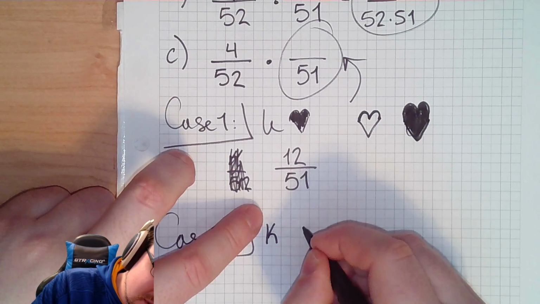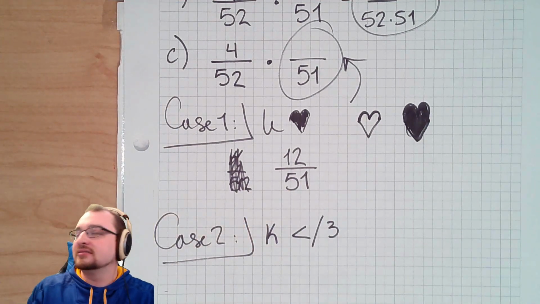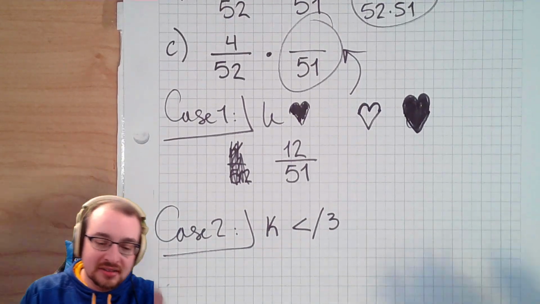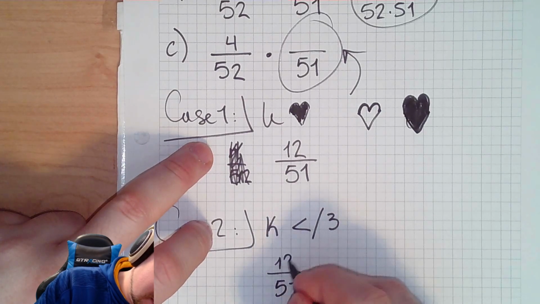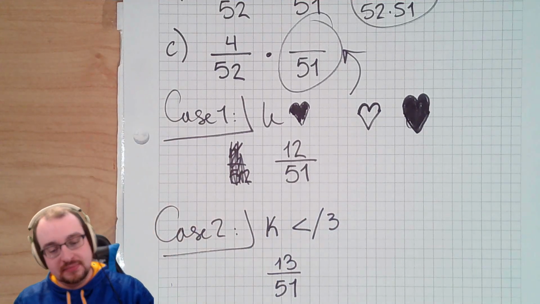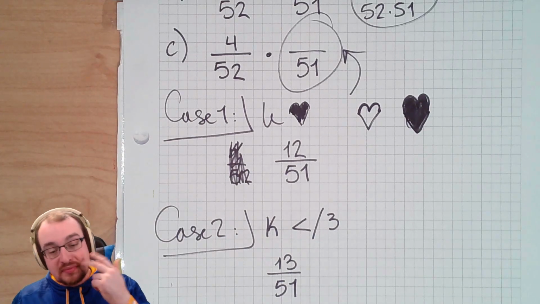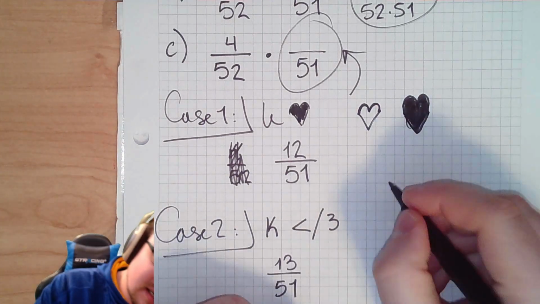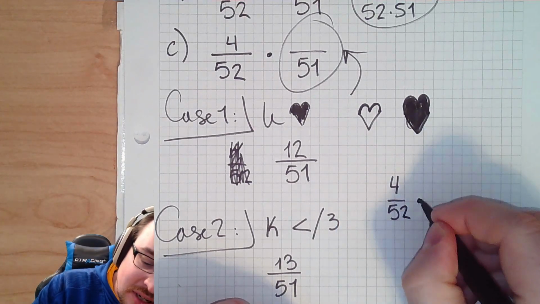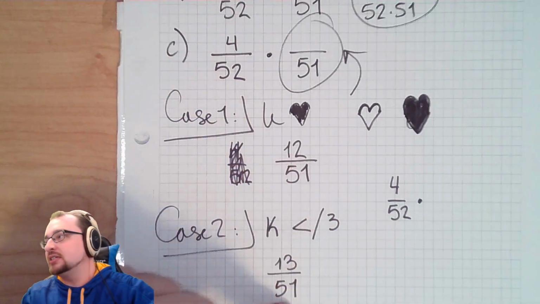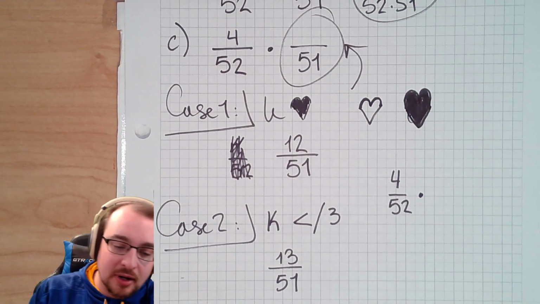So the other option is that the king is not a heart, right? If the king wasn't a heart, there's still 51 cards in the deck, but now we have 13 out of 51 hearts. So for this one, we have 4 out of 52 ways for the first, and then we're either going to multiply by this or this depending on the scenario. So I think what we need to do is think this way.